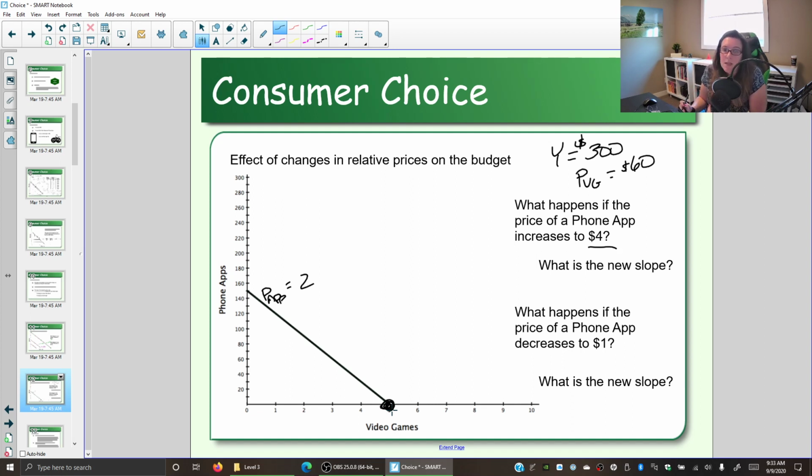Now, if the price of a phone app is $4 and we spend all $300 on phone apps, then we need to take 300 and divide that by 4. And what do you get? You get 75. Okay, so we can draw our new budget line.